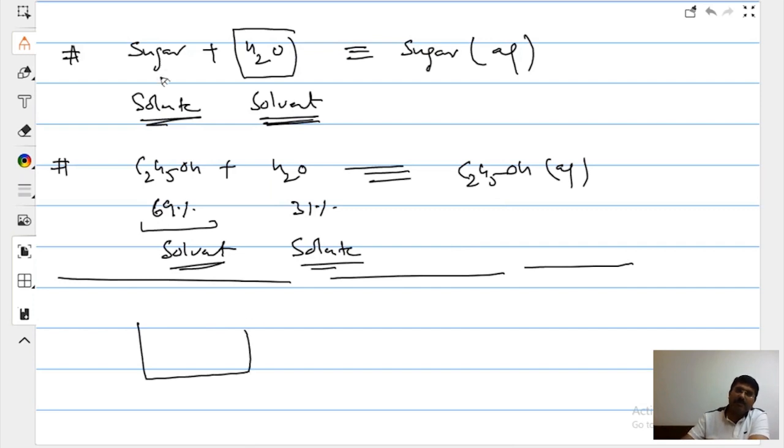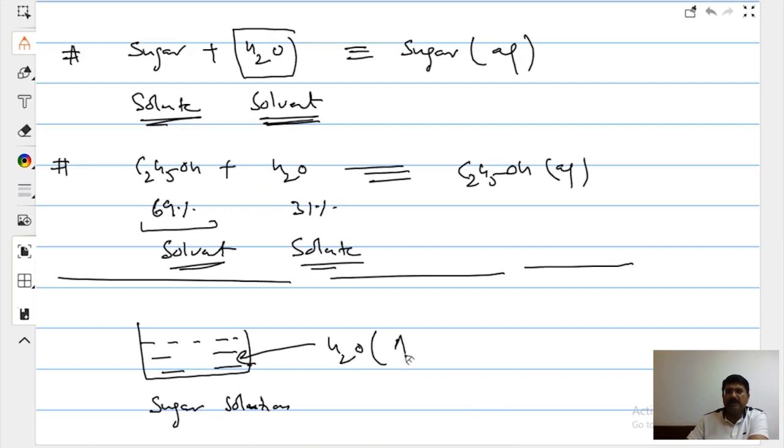Say, I want to prepare sugar solution. Habitually, which thing will you take first? Water in a container. Water will be termed as component A or component 1, or what? Solvent, right?